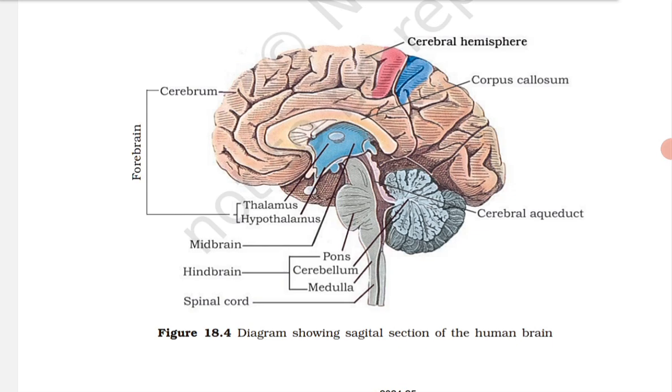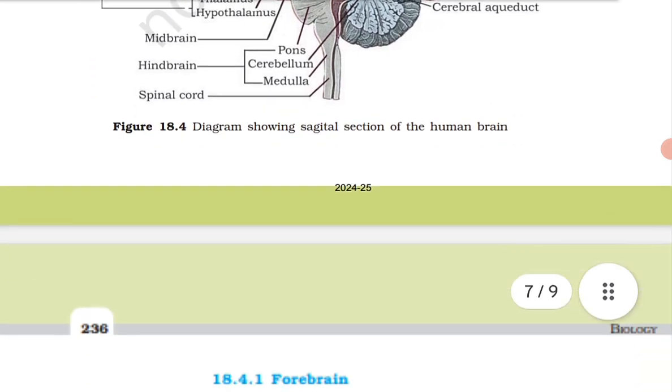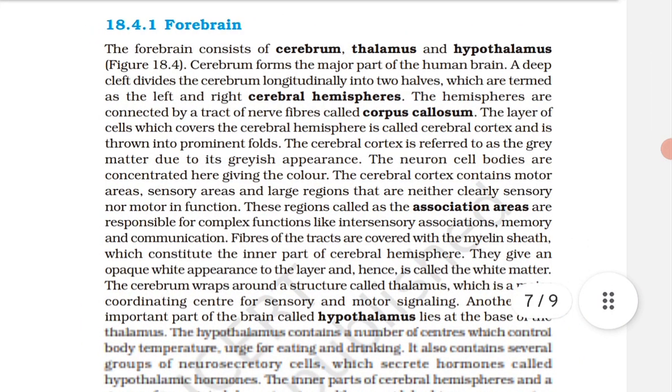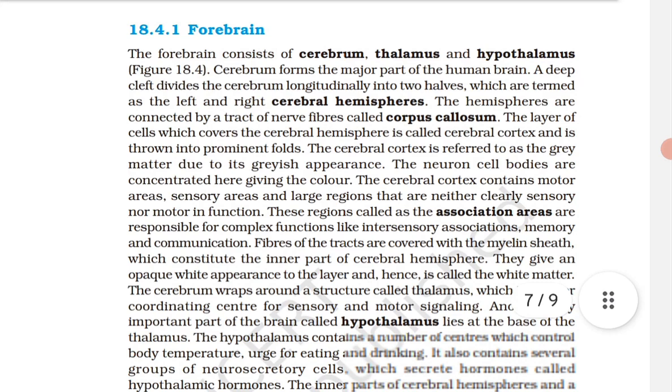The cerebral cortex contains motor areas, sensory areas and large regions that are neither clearly sensory nor motor in function.